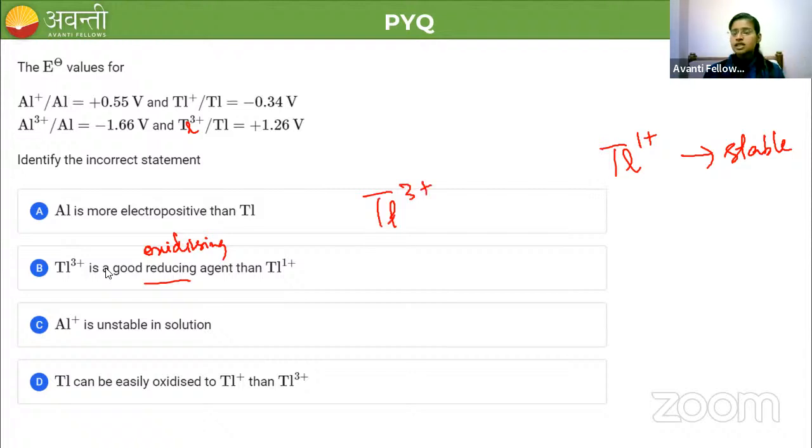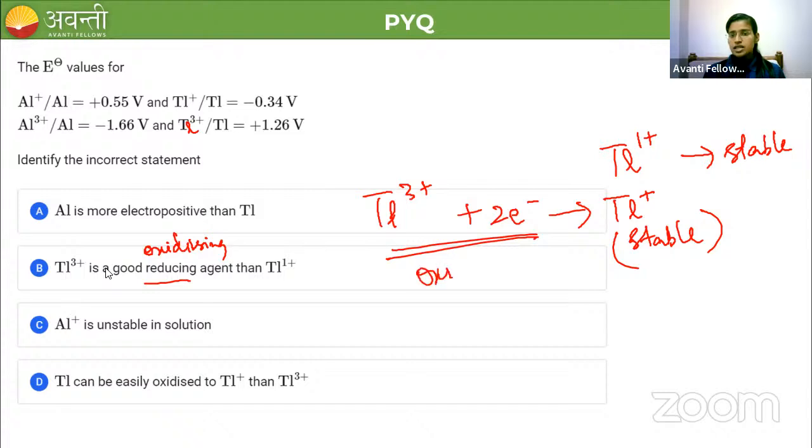What is meant by oxidizing agent? The species which gains the electron is called an oxidizing agent. So if thallium 3 plus gains 2 electrons, it will be converted to thallium plus, which is actually a stable species. Got it? So thallium 3 plus here, since it gains the electron, is an oxidizing agent and not a reducing agent.